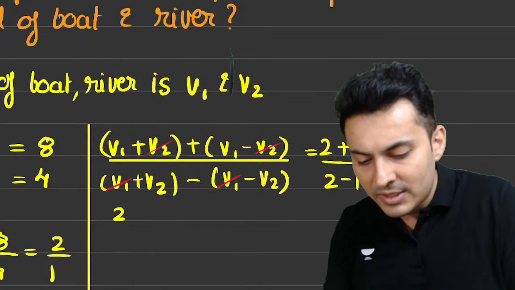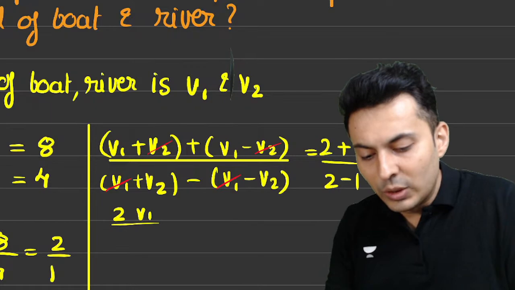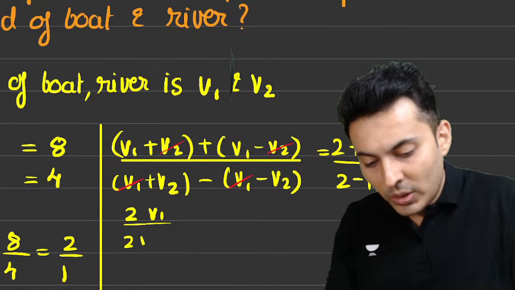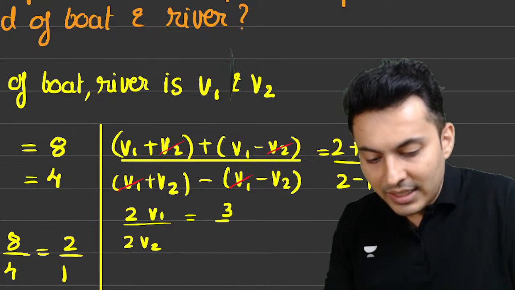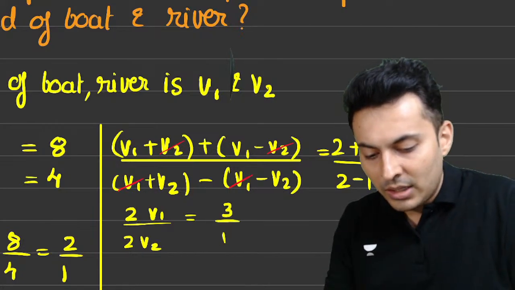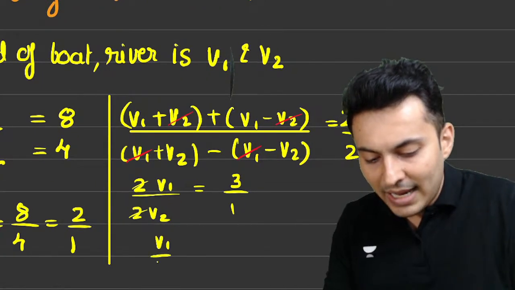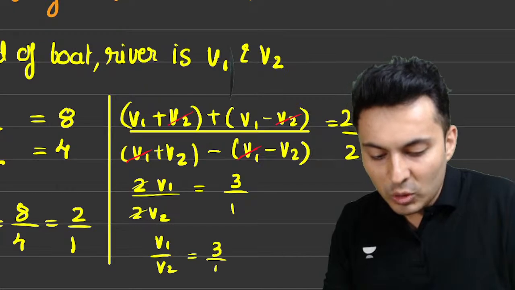V1, V1 2 times. So 2V1. V2, V2 2 times. So basically what am I getting? Here 2 times V2 is basically 3 by 1. Even 2 and 2 get cancelled. So basically V1 by V2 is 3:1.